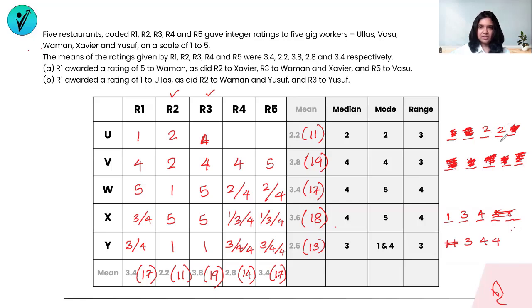And if I take the U's numbers as well, they are both 2's, so it doesn't matter which 2 goes where. These both are also filled up with 2's. So U is also taken care of. I have to go back to my values now of X and Y. These still have to be filled, and also W. Now let's take a look at R4 and R5.